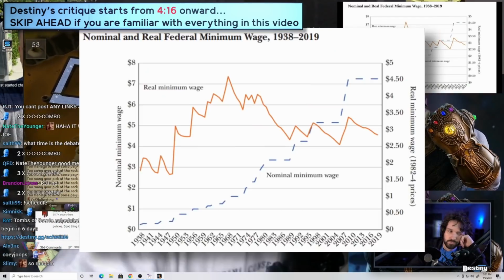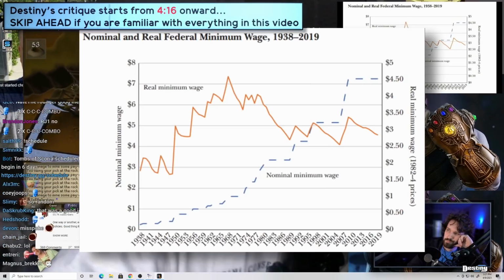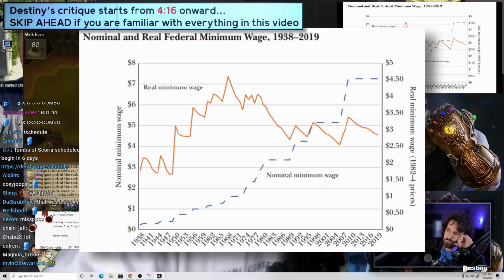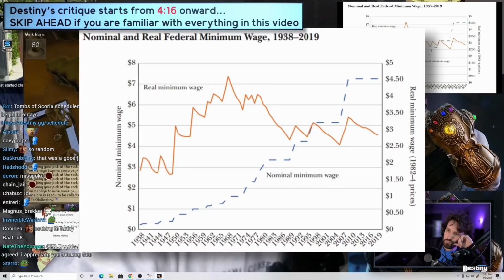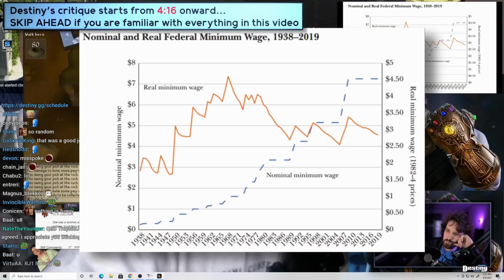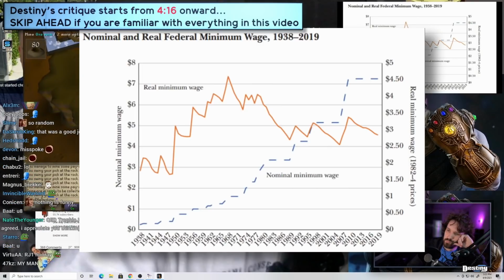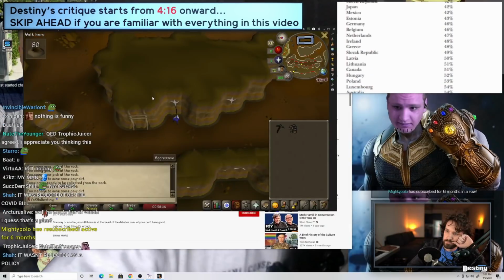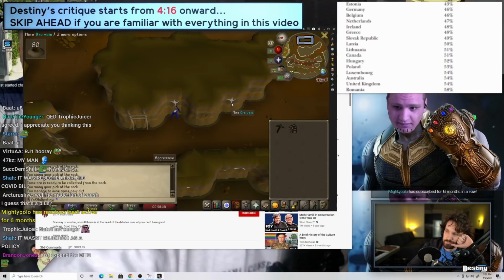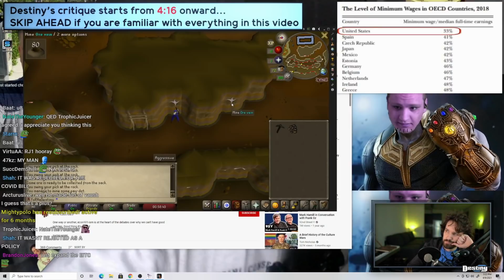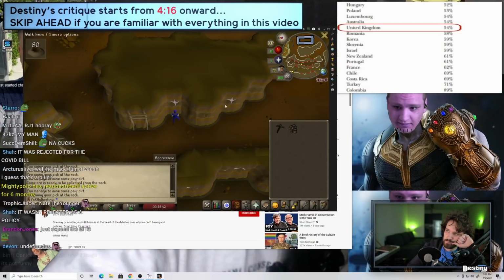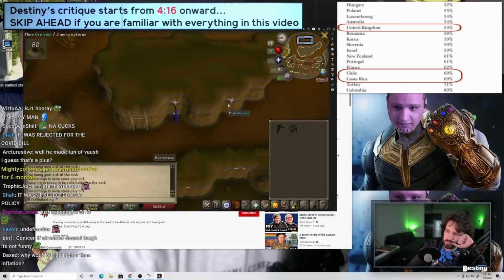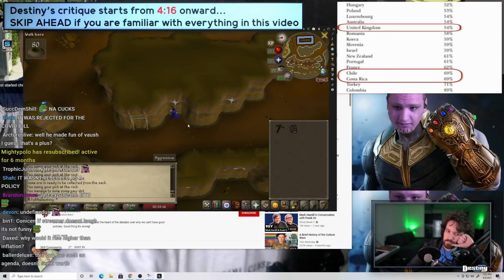Since the dawn of time, the USA's federal minimum wage has stagnated or even fallen, as you can see here. In the early 80s, it was around $3 an hour, and despite steady rises in the headline value, it has only kept pace with inflation since then. As this table shows, the ratio of minimum to median wages is only 33% for the US, compared to 54% for my own country of the UK, or 69% for Chile and Costa Rica.